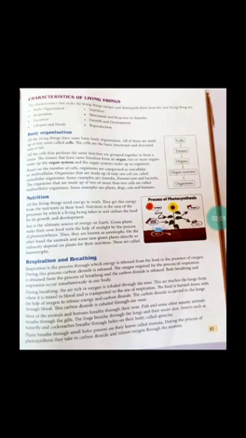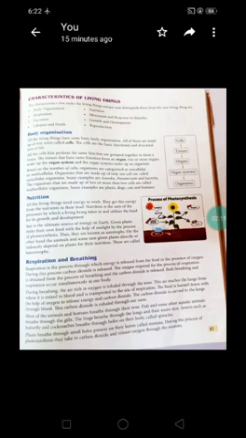Movement and response to stimuli. Living things can respond to stimuli or changes around them. They are sensitive. Excretion means living things can get rid of waste material from their body. Growth and development. Living things can grow. Now, lifespan and death. Living things have a definite lifespan after which they die. Reproduction. Living things can reproduce. They can have young ones.